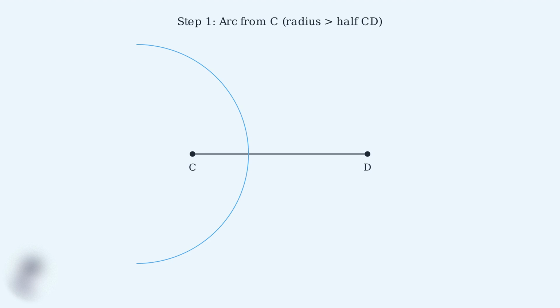Example 3. Construct the perpendicular bisector of line segment CD. This construction combines finding the midpoint with creating a perpendicular line. Step 1. Place your compass at C and draw an arc with radius greater than half the length of CD. This arc should extend both above and below the line segment.